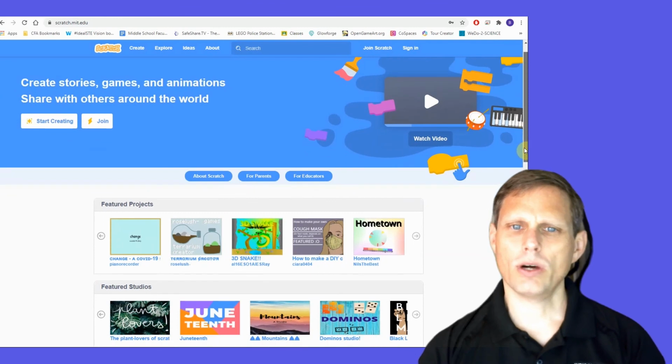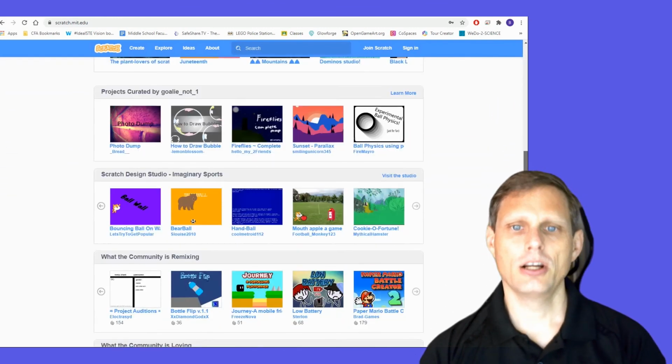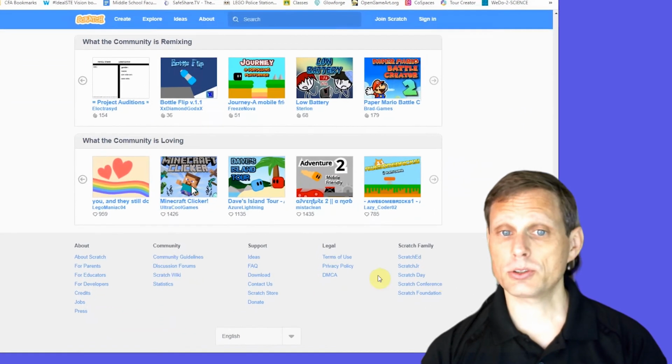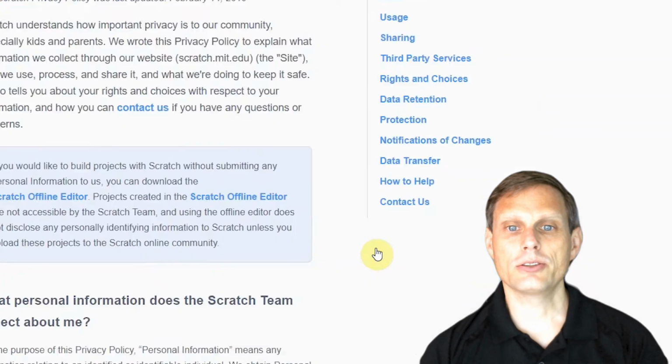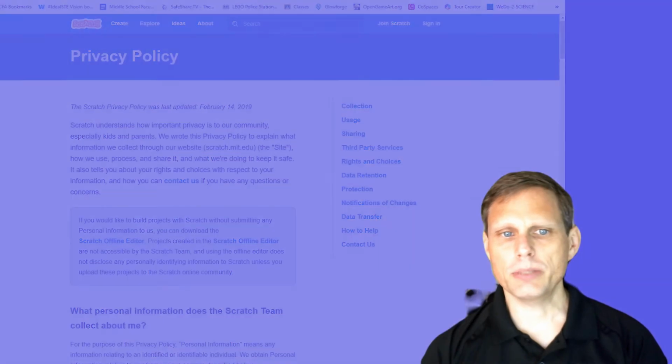First trick was to find the site's privacy policy. While not hard, this is certainly not something that is bold and centered at the top of the page. For all three, at the very bottom of the home page, and it took some scrolling, there was a link under Legal to Terms of Service. With that page, I found a link to the site's privacy policy. In CoSpaces, you have to do this before you log in. In Scratch and Tinkercad, you have to do this before you start working on a project.